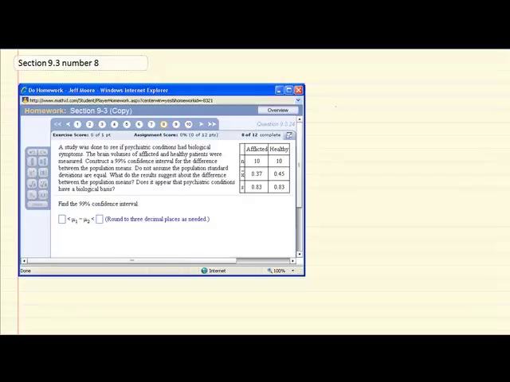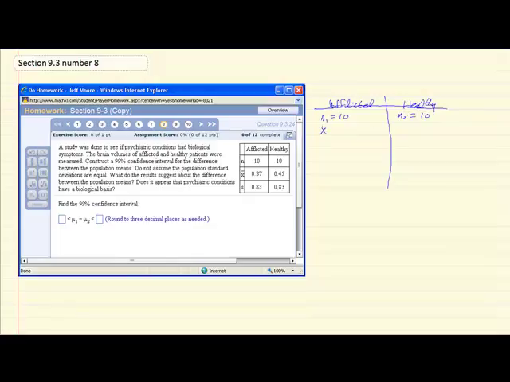So we have two groups. We have sample sizes of 10 for each group. We have afflicted and healthy. Since the sample standard deviations are equal, it doesn't matter which one we call group 1. So I'll call the afflicted group group 1 and the healthy group group 2.